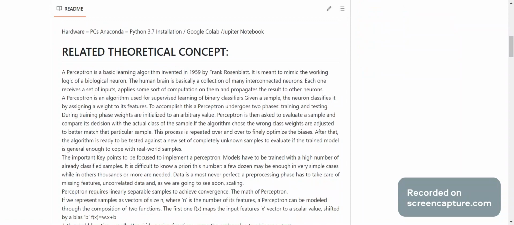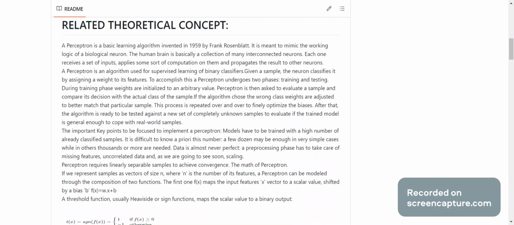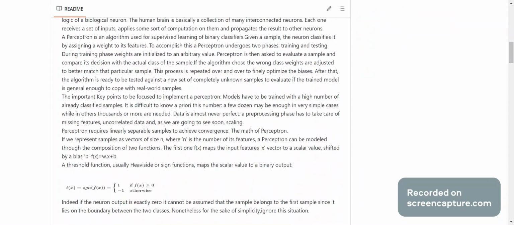Each one receives a set of inputs, applies some sort of computation on them, and propagates the result to the other neurons. A perceptron is an algorithm used for supervised learning of binary classifiers. Given an example, the neuron classifies it by assigning a weight to its features. To accomplish this, a perceptron undergoes two phases, training and testing.